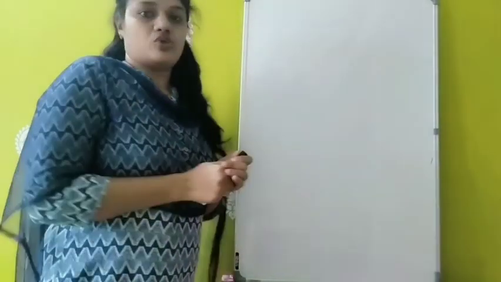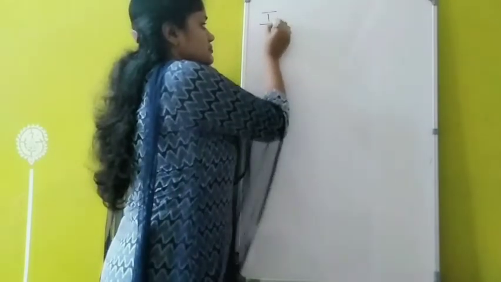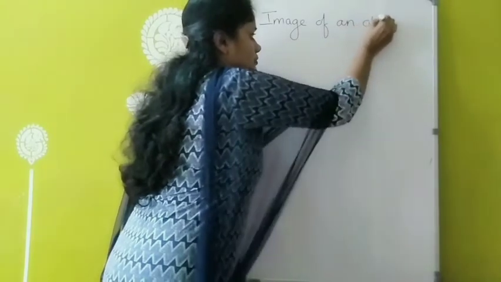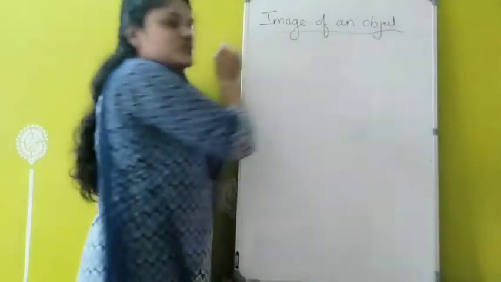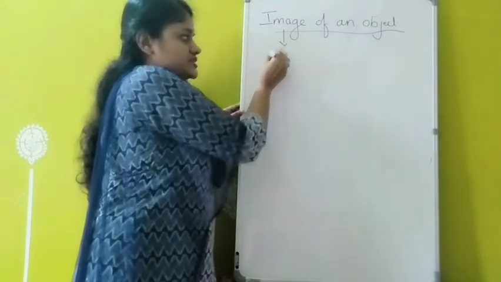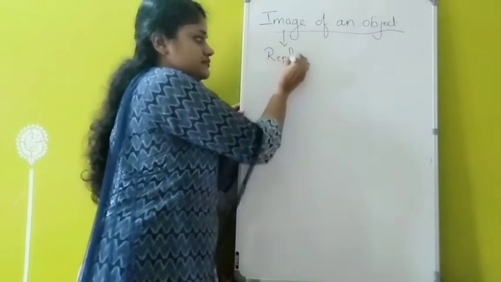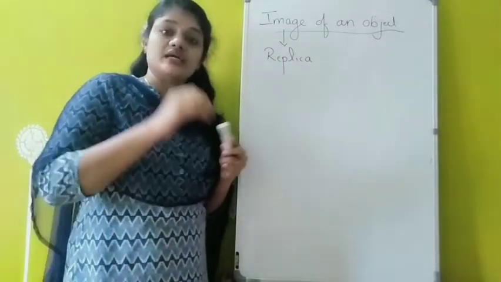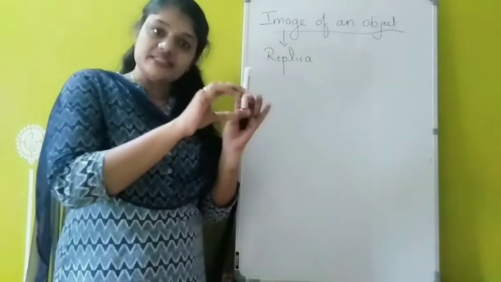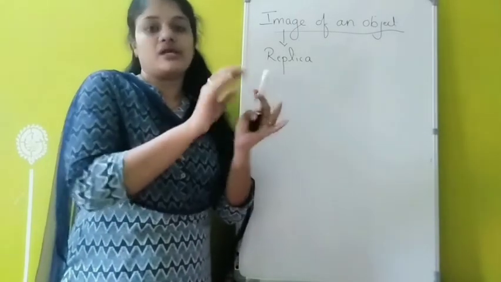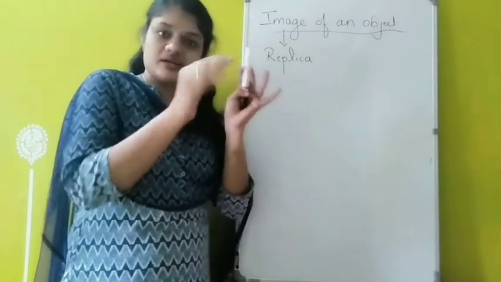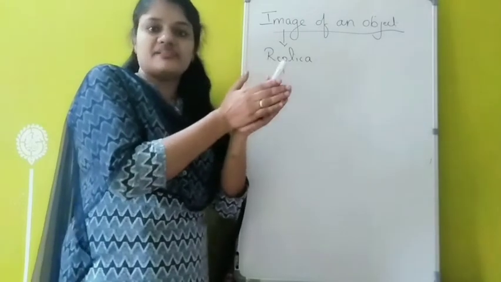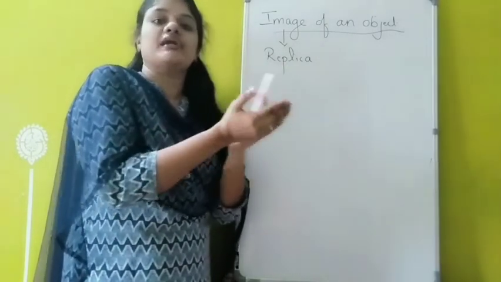Next is image of an object. So image is considered as the replica of an object. That is, it is the point at which the light rays coming from the object actually meet or appear to meet after reflection or refraction. So after reflection or refraction, light rays may be meeting or they may be appearing to meet, and that point where the light rays actually meet or appear to meet can be called as image.